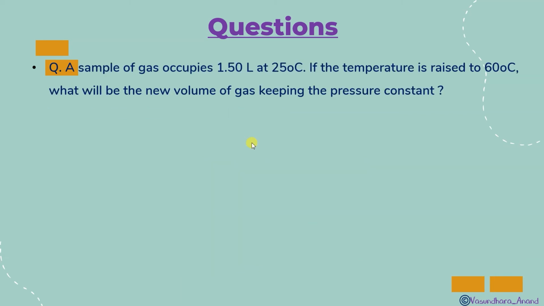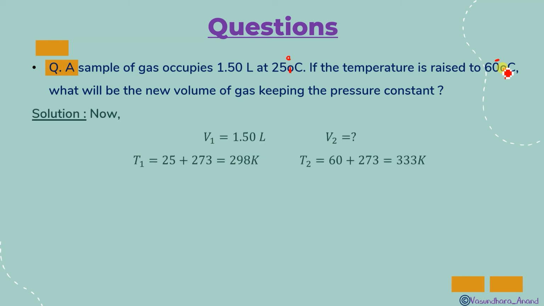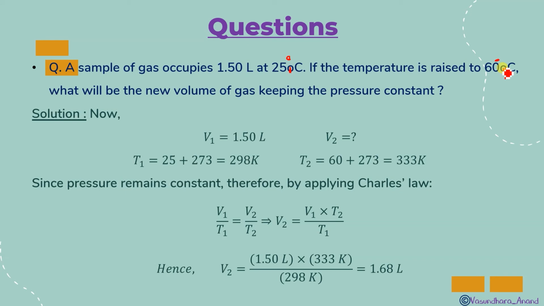Now the third question. A sample of gas occupies 1.50 liter at 250, this is 25 degrees, okay? We'll correct it, 25 degrees Celsius. If the temperature is raised to 60 degrees Celsius, what will be the new volume of the gas keeping the pressure constant? Again, the same formula, V1 upon T1 is equal to V2 upon T2. So T1 is given 25 degrees, so convert it into Kelvin, 298, and T2 is 60 degrees, so convert it into Kelvin, 333. Yes, it will be 1.68 liter.